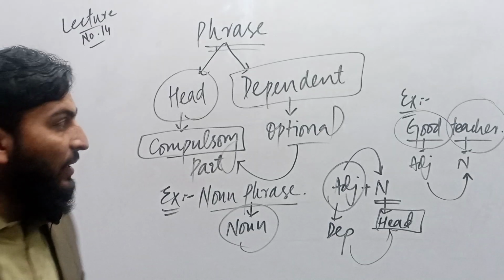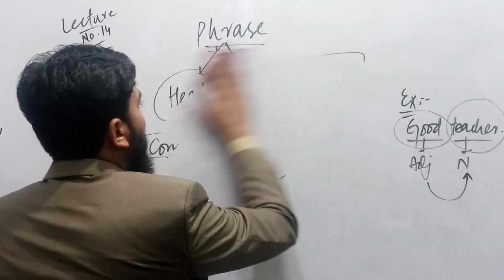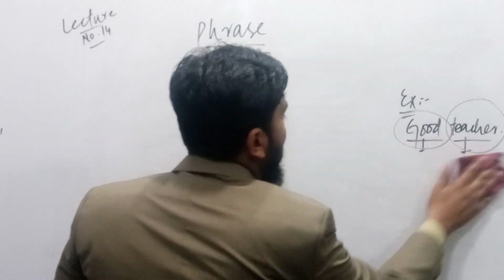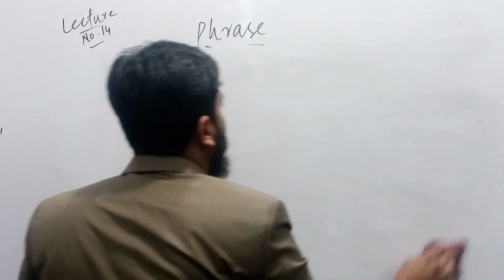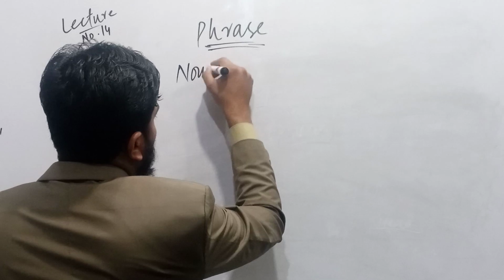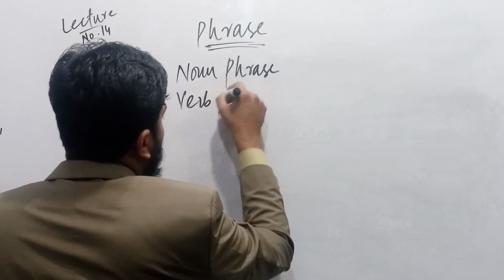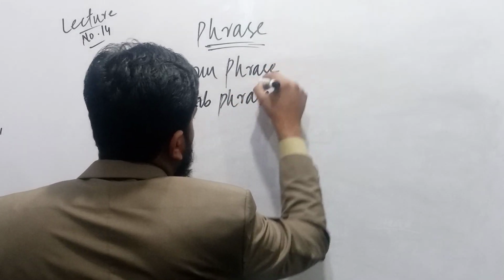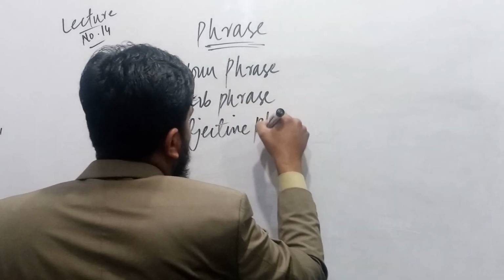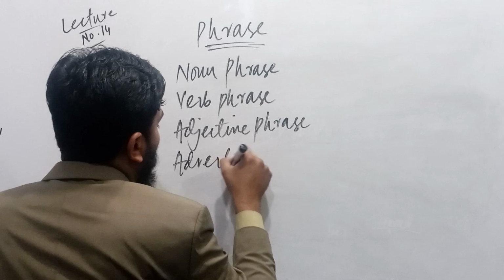Now let me say how many types of phrases there are and what words are called heads. One is a noun phrase. The second is a verb phrase. Third is an adjective phrase. Fourth is an adverb phrase.